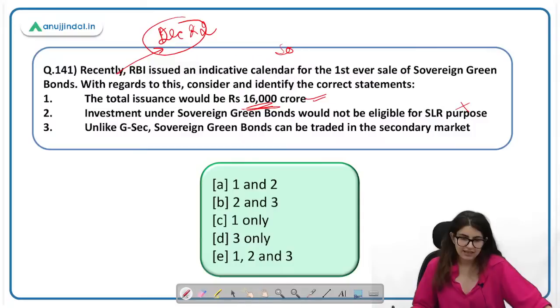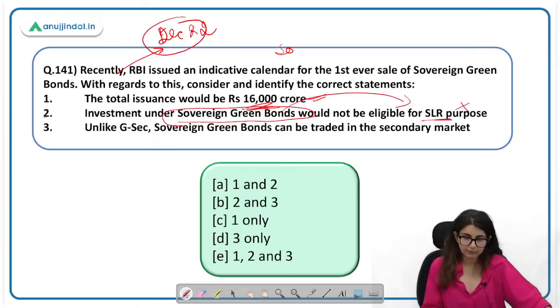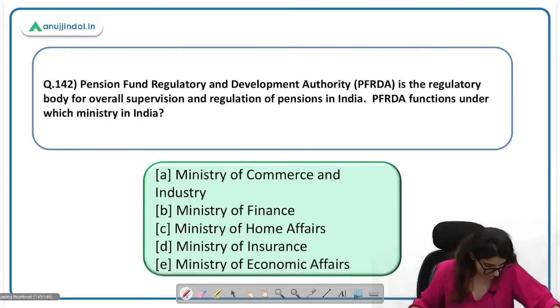Unlike GSEC, का मतलब क्या है कि अगर किसी के पास green bonds हैं, they can be used for SLR. Unlike GSEC, sovereign green bonds can be traded in the secondary market. GSECs can also be traded in the secondary market. This statement is also incorrect. First statement is correct. Answer क्या हो जाएगा? 141 C. बिल्कुल.